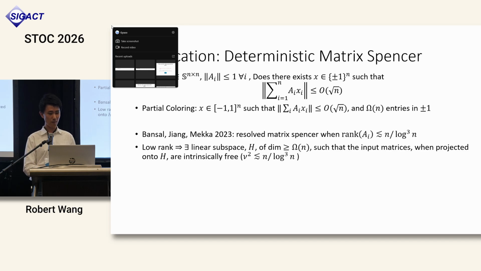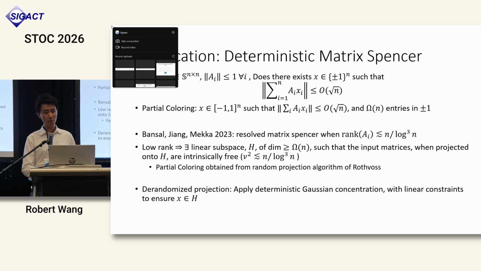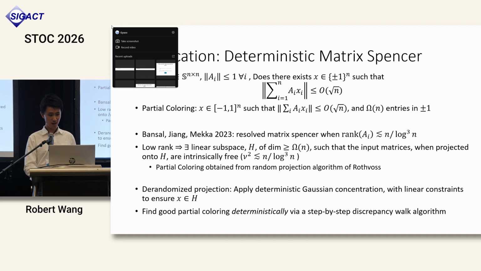And in the subspace, the matrix is intrinsically free. And this essentially allows you to obtain a good partial coloring by applying a standard geometric projection algorithm. So what we do is that by de-randomizing the Gaussian concentration inequality, we can make this projection step deterministic, thereby deterministically finding a partial coloring in polynomial time.